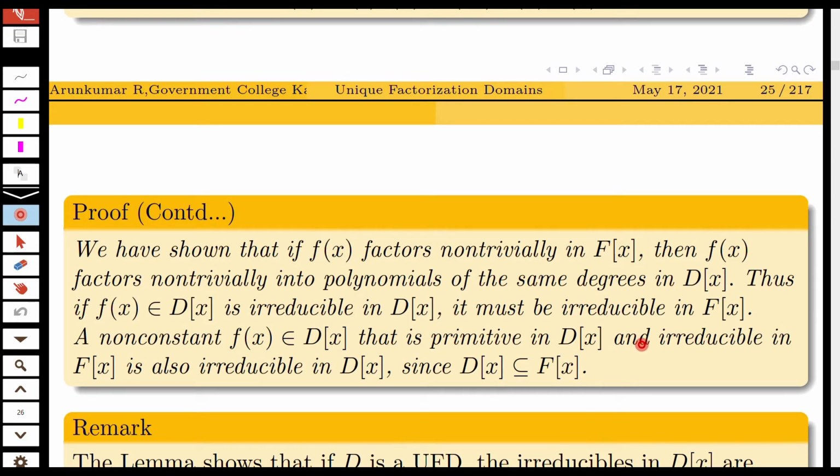And a non-constant f(x) in D[x] that is primitive in D[x] and irreducible in F[x] is also irreducible in D[x] because D[x] is contained in F[x]. So we are considering f(x) in D[x] that is primitive in D[x] and irreducible in F[x]. Therefore, it is irreducible in D[x] also, since D[x] is contained in F[x].